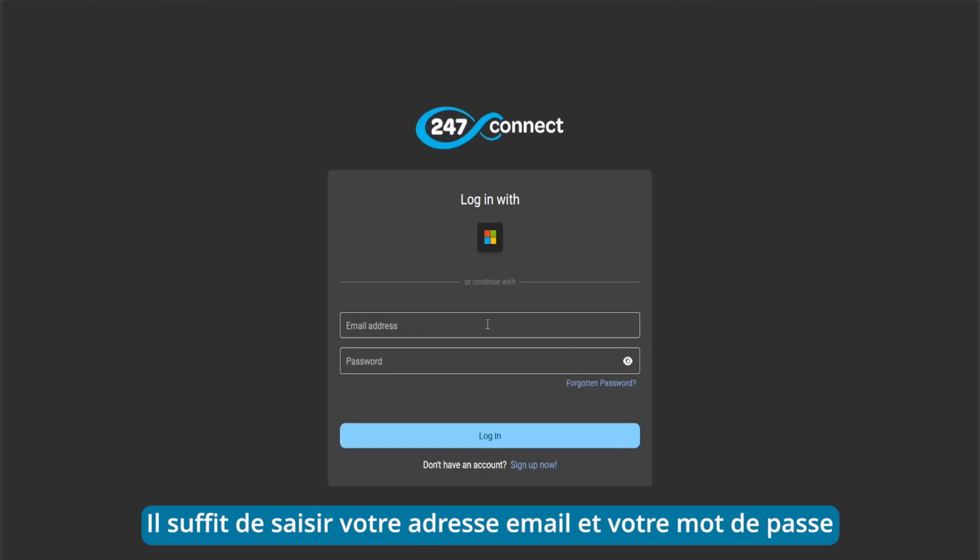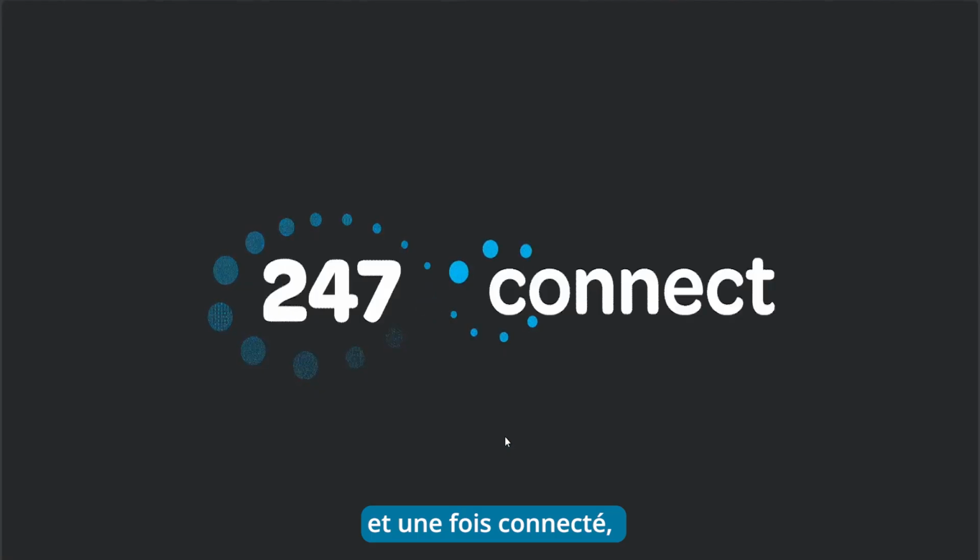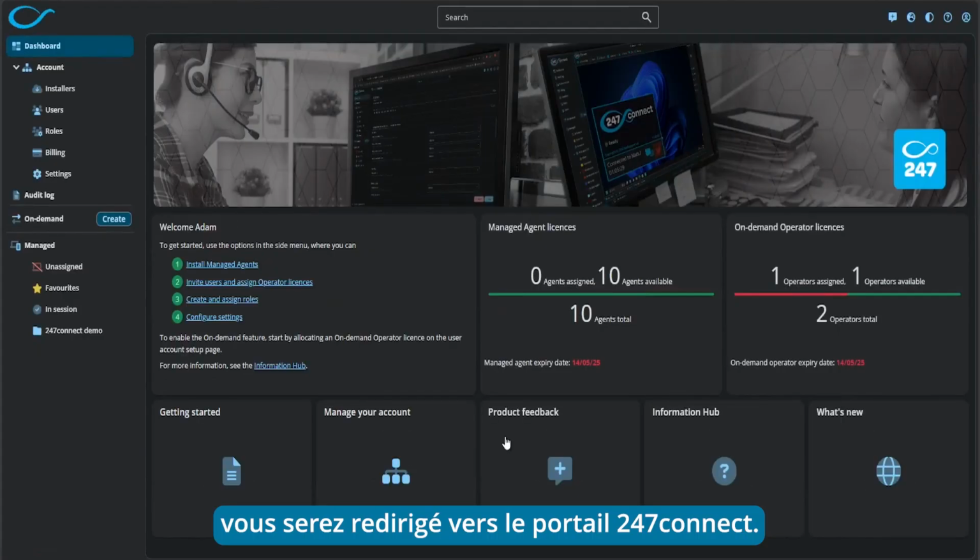So from here, you just need to enter in your email address and password, which I'll go ahead and do now. And then once you've logged in, it will then take you to the 247connect portal.